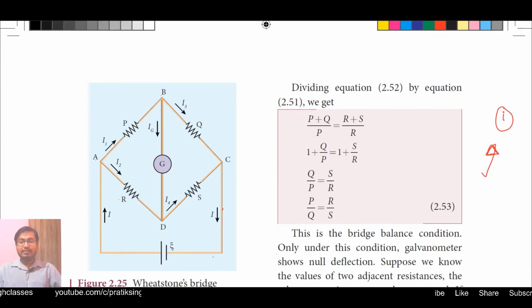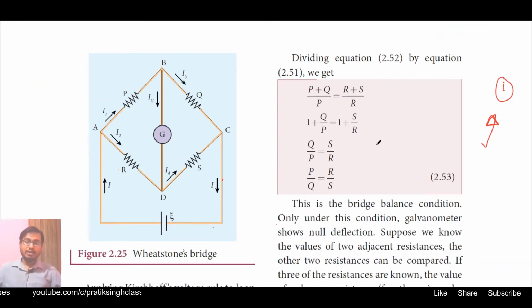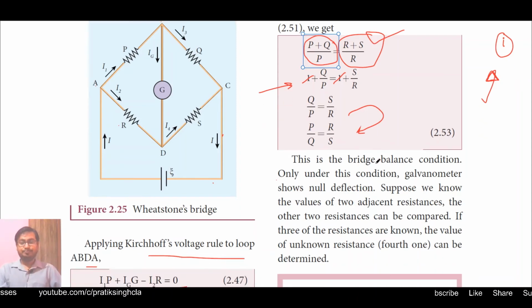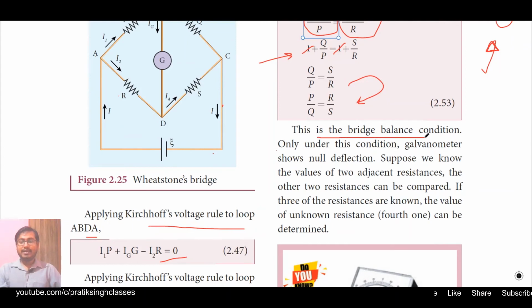Again dividing equation 2.52 by equation 2.51, we get (P plus Q) by P is equal to (R plus S) by R. Again, if you apply the componendo and dividendo rule, if you remember from class 10th, it will become 1 plus Q by P is equal to 1 plus S by R. Here 1 and 1 will cancel out from both sides. We will have Q by P is equal to S by R. Reshuffling this, taking its reciprocal, we get P by Q is equal to R by S. This is the bridge balance condition.